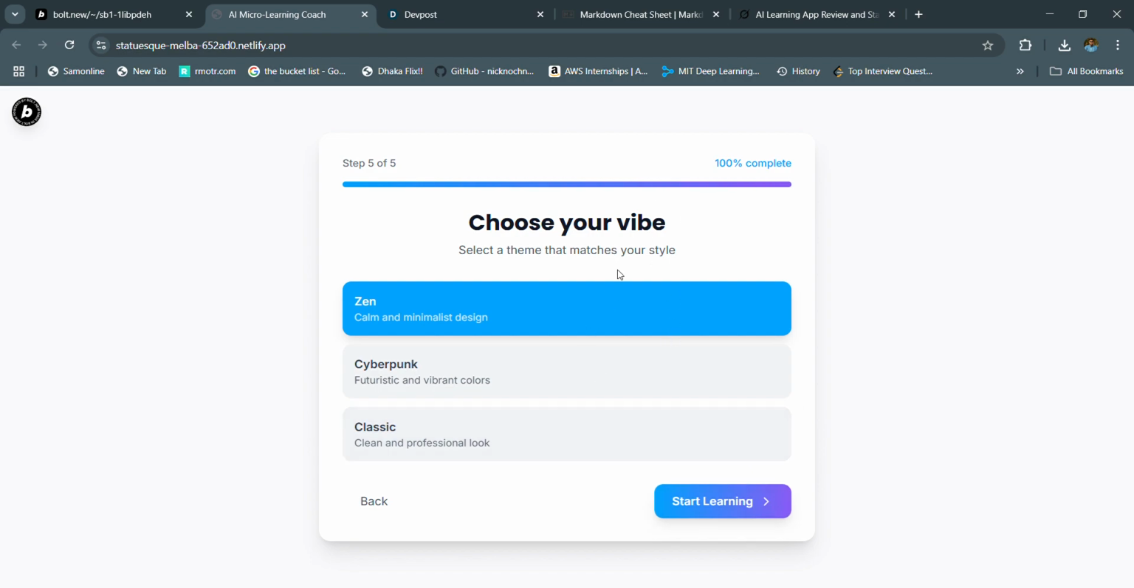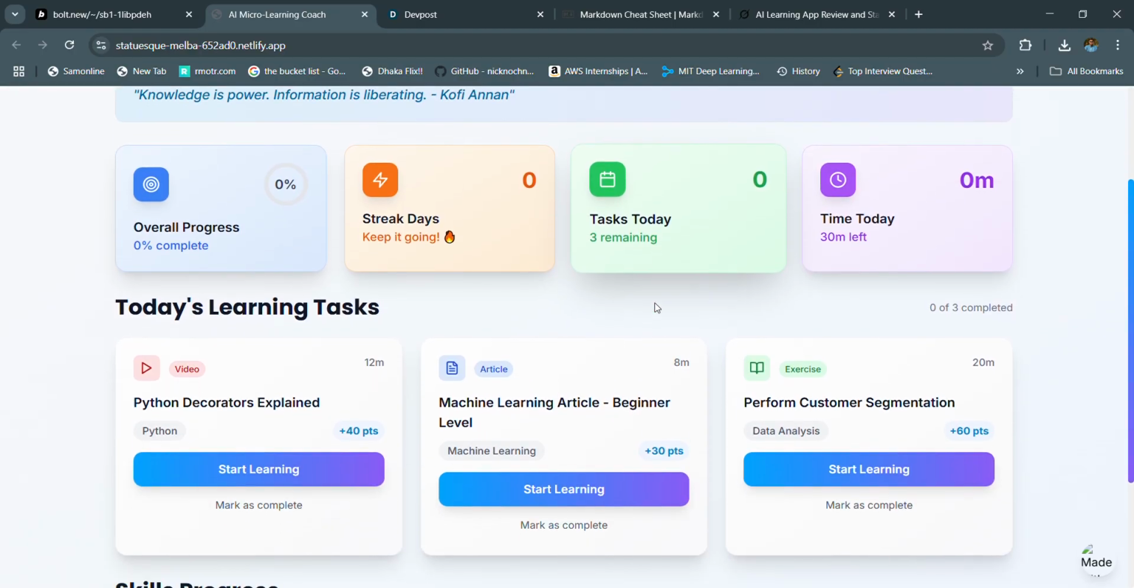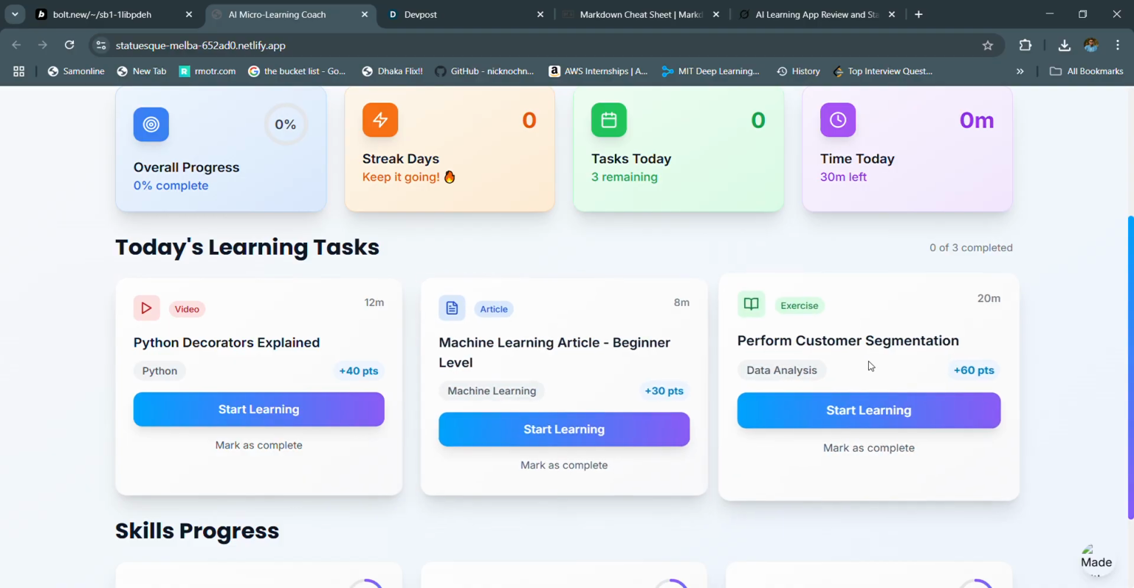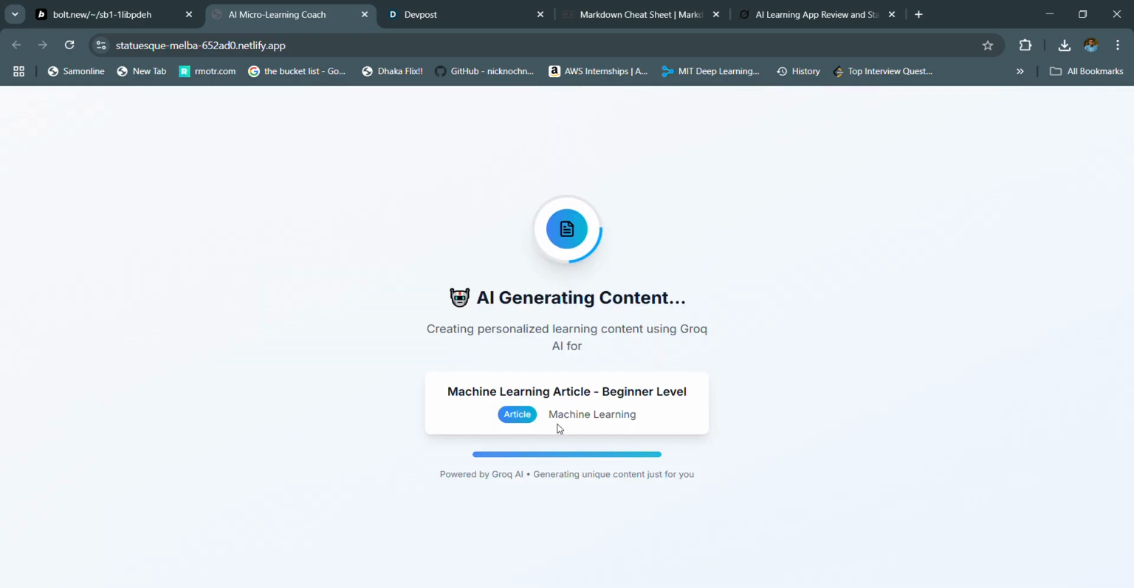Also, we can select what kind of vibe I am in. So here is my dashboard. If I scroll down, you can see today's learning task. There are 3 options. For example, I want to learn this machine learning article, beginner level. So I can press start learn.